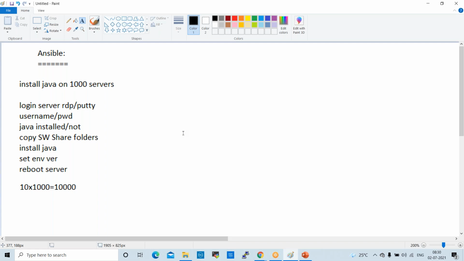If you do it the manual way like this, it will take a lot of time, days, weeks. But when we receive a ticket, we have an SLA, a service level agreement. Within that SLA, we need to complete the request. SLA means it is a timeline.